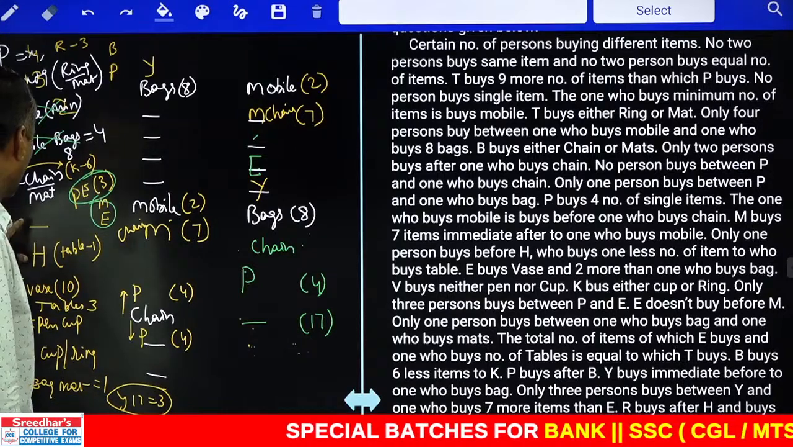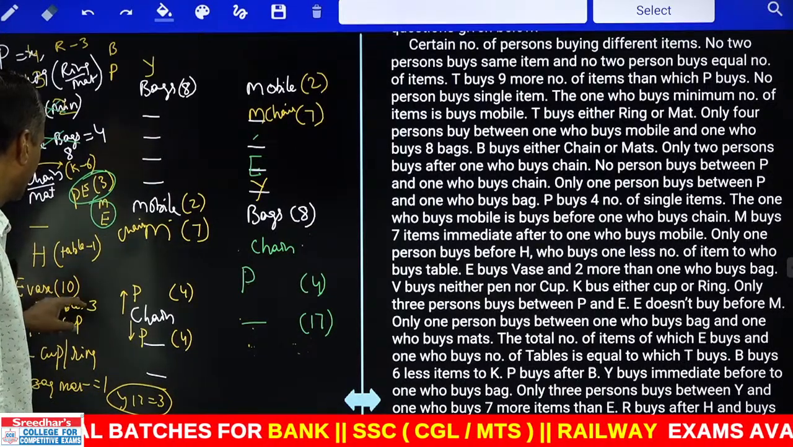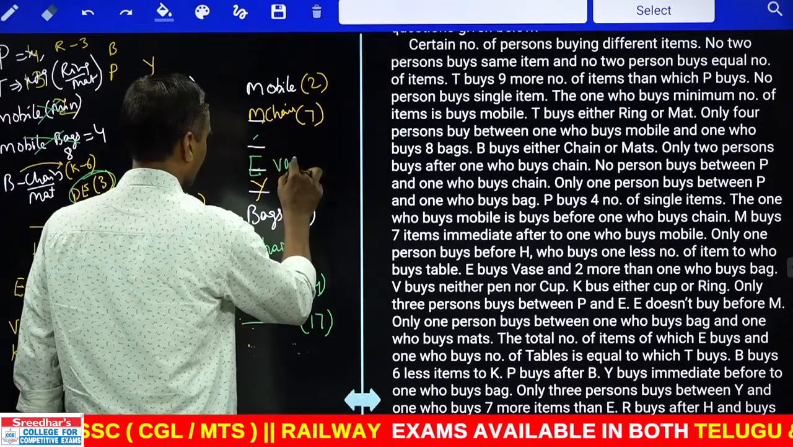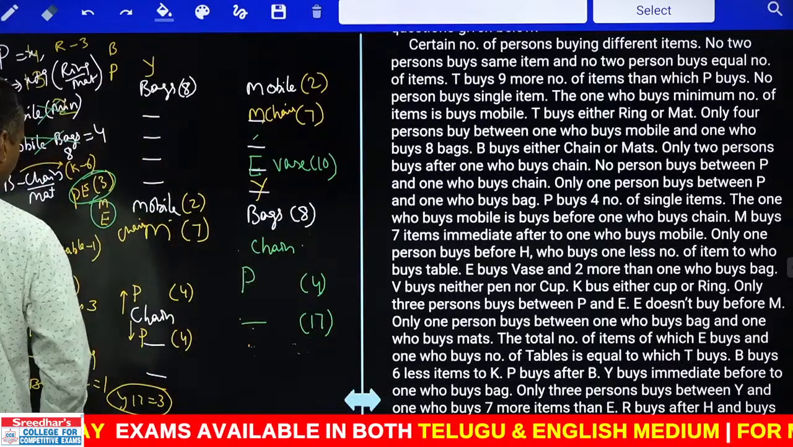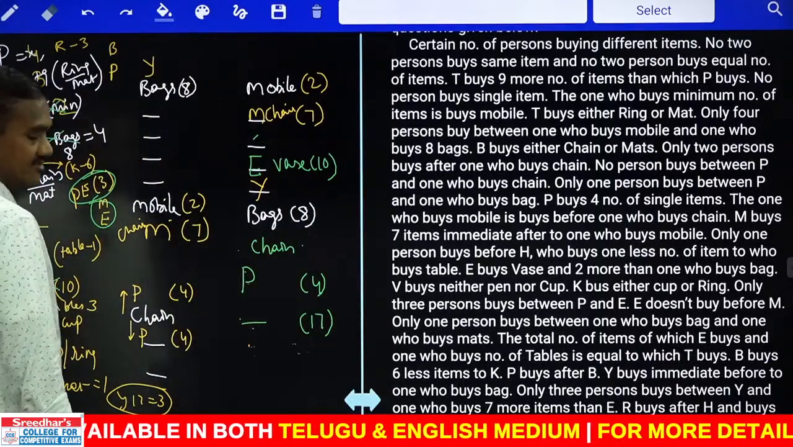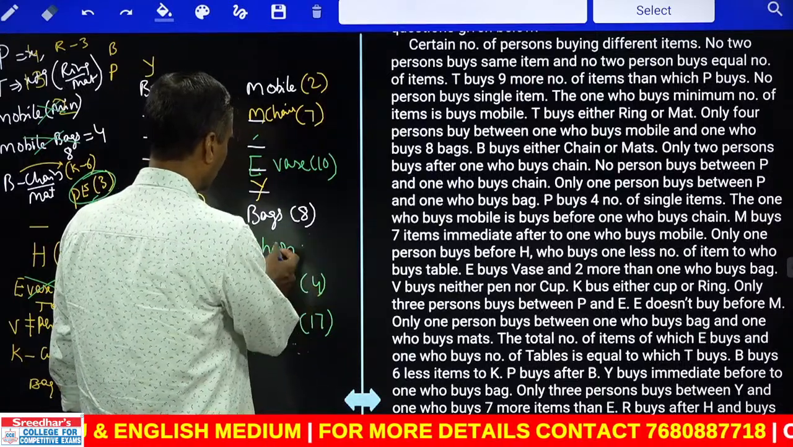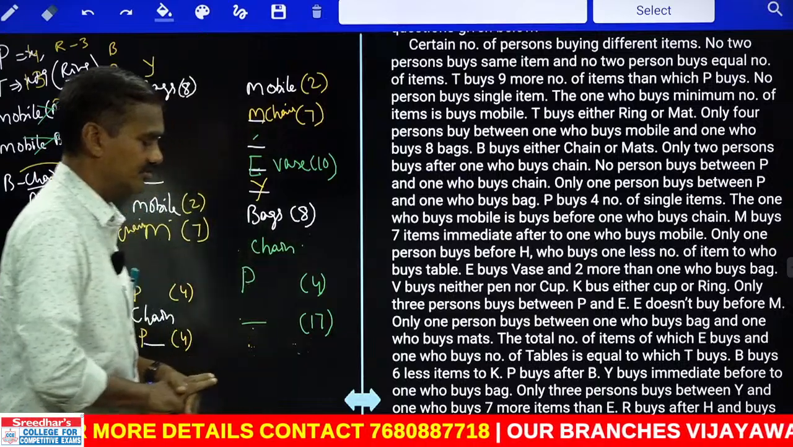And next one. H is second from the top. And E who bought vase. E bought what? Vase. And how many has this person bought? 10. E bought vase 10. And tables there are only 3 in number. Ikkada table rakudu, ikkada rakudu. And Y can be table or here it can be table. So how many possibilities we have?